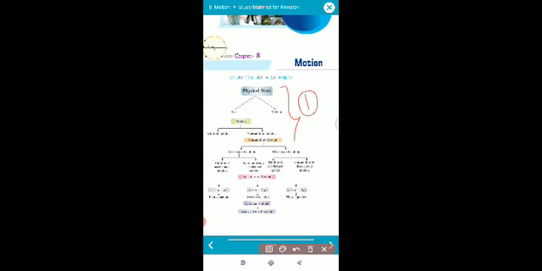In this chapter, the chapter is divided into three portions. The first portion is the understanding portion. The second portion is some terminology that you have to understand, and the third portion is related to the basic formulas. This is a purely formula based portion. In the first portion you have to go through various terminology, meaning what is rest, what is motion, what is uniform motion, what is non-uniform motion.